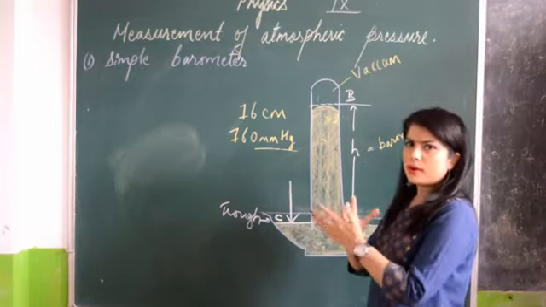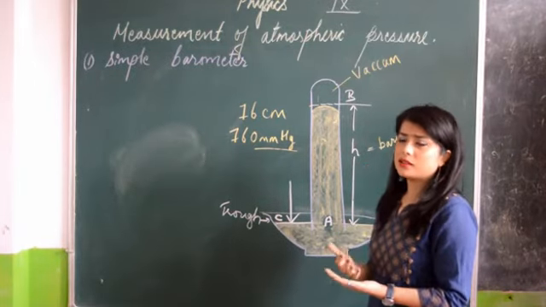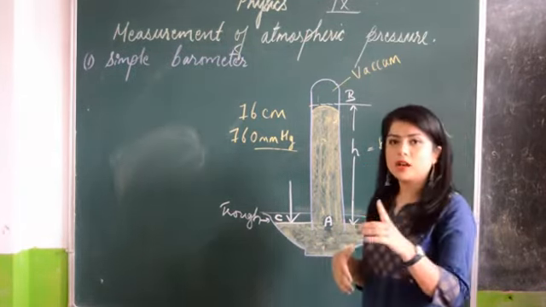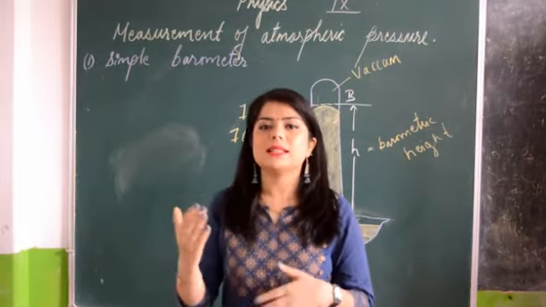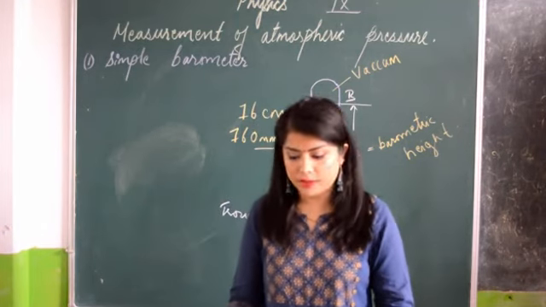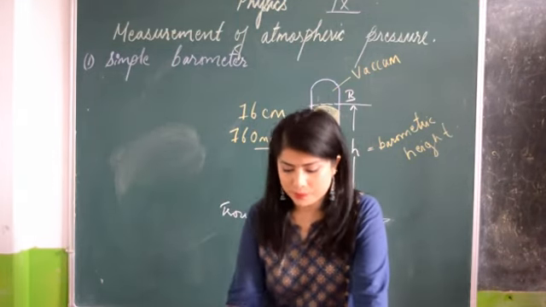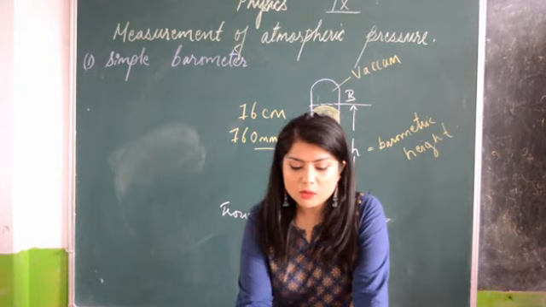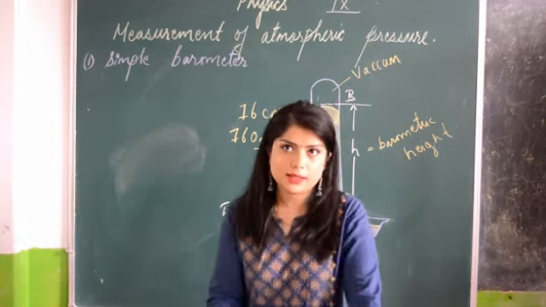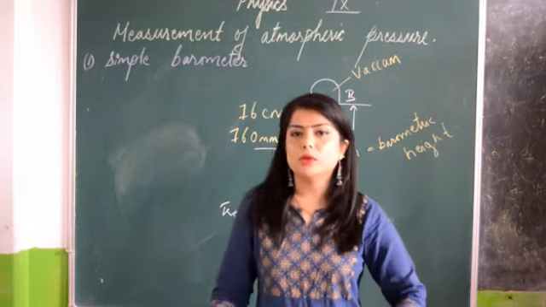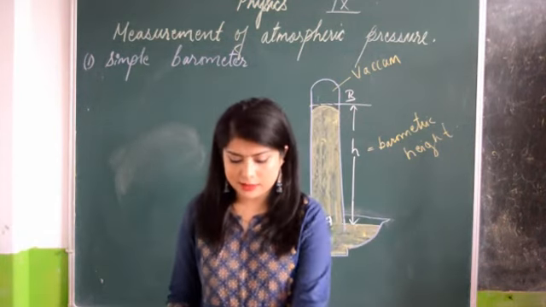Sometimes the test tube and the water are colorless, so you will not be able to make out the level of the water. If we keep mercury, we can easily make out its level because of its opaque nature. And another one is that mercury can be easily obtained in a pure state, unlike any other liquid.